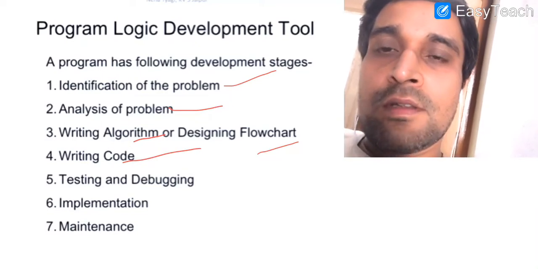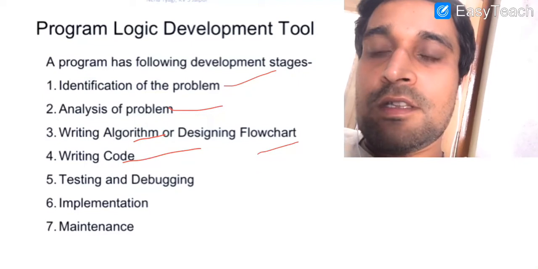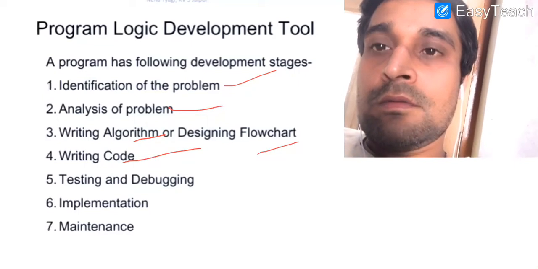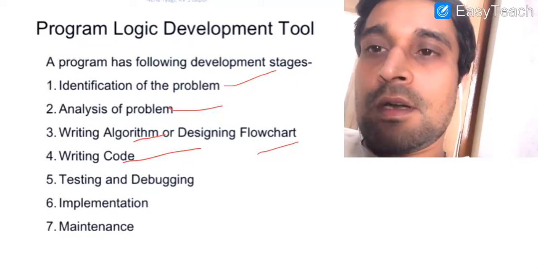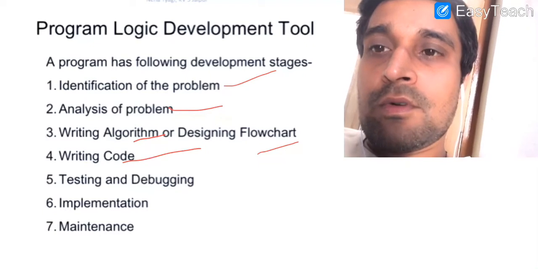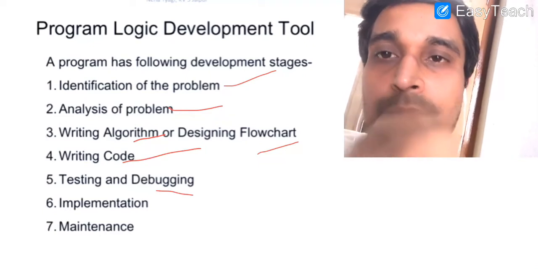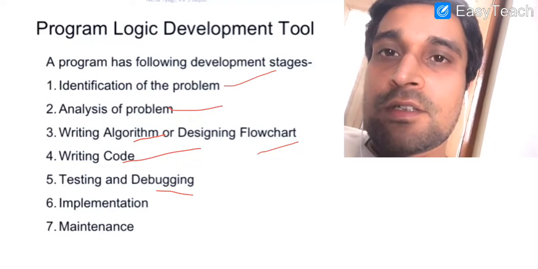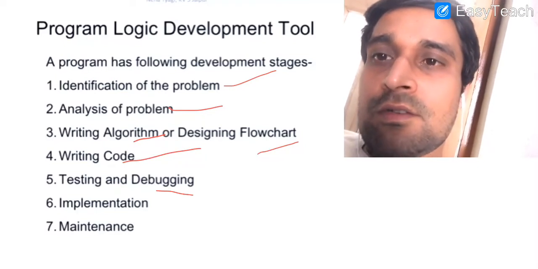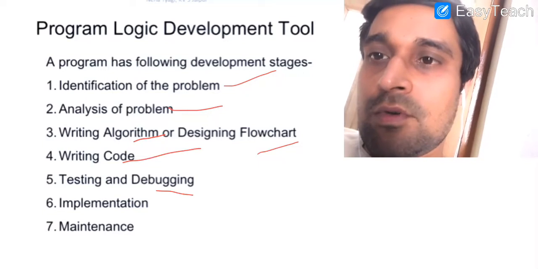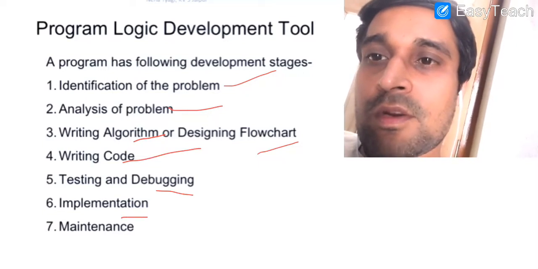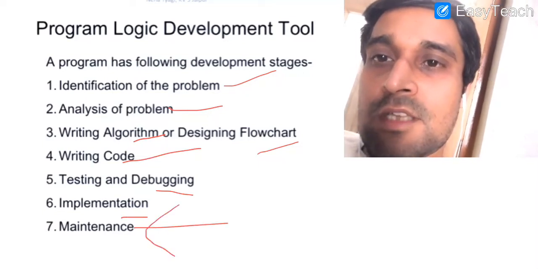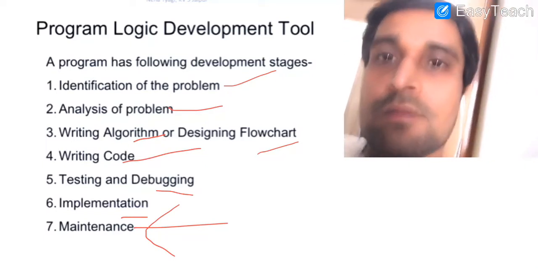We will test the program written by us to see whether it is working properly or not, and then we need to use the concept of debugging. Debugging is the process of removing errors from the program. We will identify the errors and then correct them so that we can get the desired output. Thereafter we will implement our program again. The last part that comes is the maintenance part.